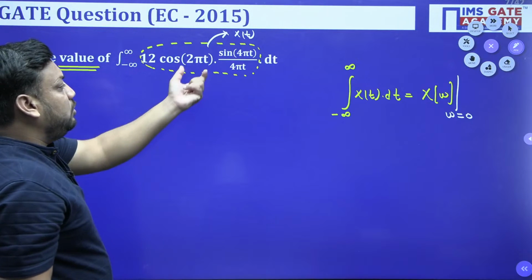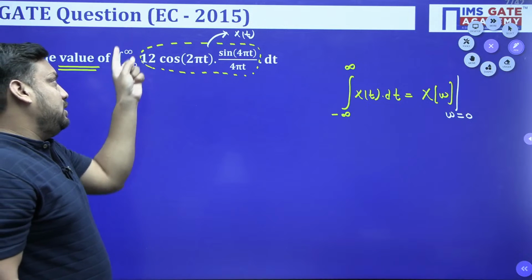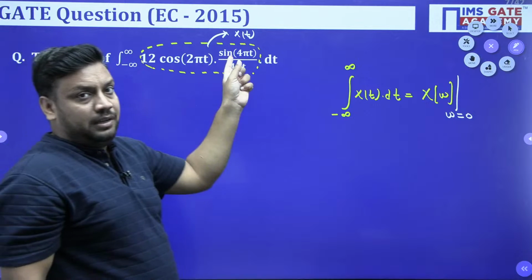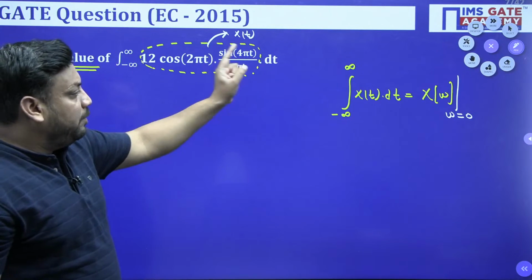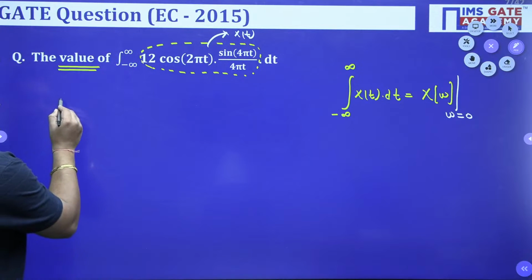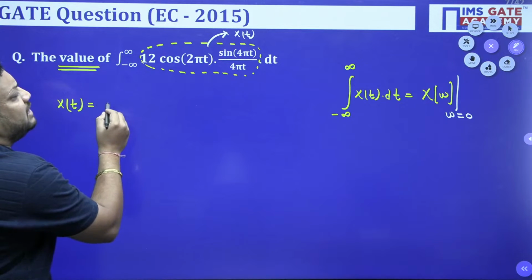It means you need to treat this signal as x(t), and if you are looking for the integral from minus infinity to infinity of x(t) dt, the area of x(t), my first objective is to find X(omega) and put omega equal to 0. So before that, I need to find its Fourier transform. So I am writing x(t) just like this.